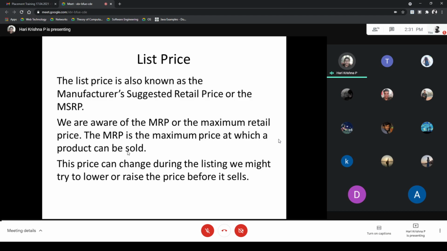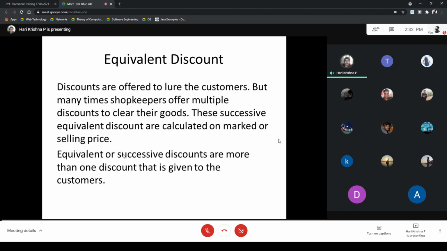So the difference between list price and the selling price is this. List price is fixed. It is the MRP. It is set by the manufacturer. So sometimes we buy going with the MRP, but sometimes we negotiate or settle for other prices. The price we settle for is the selling price.